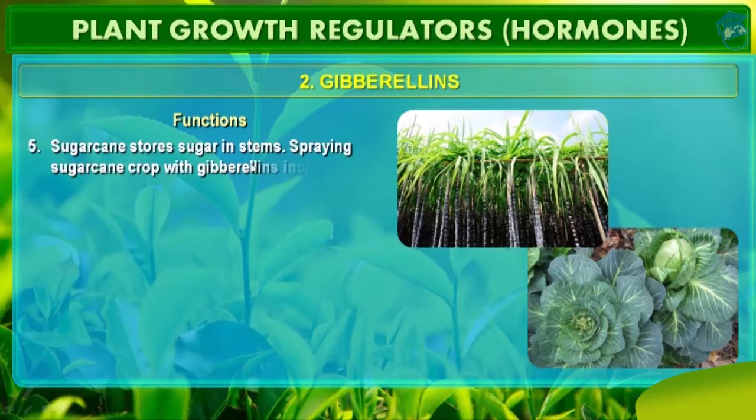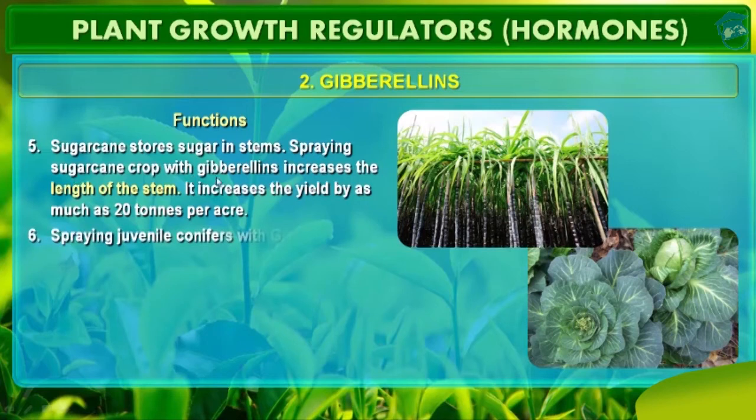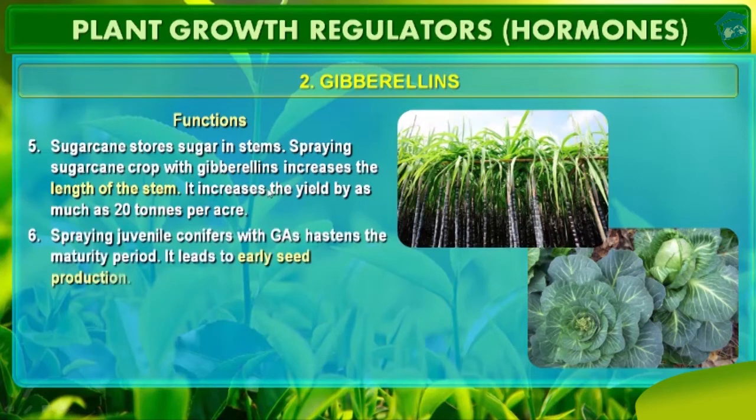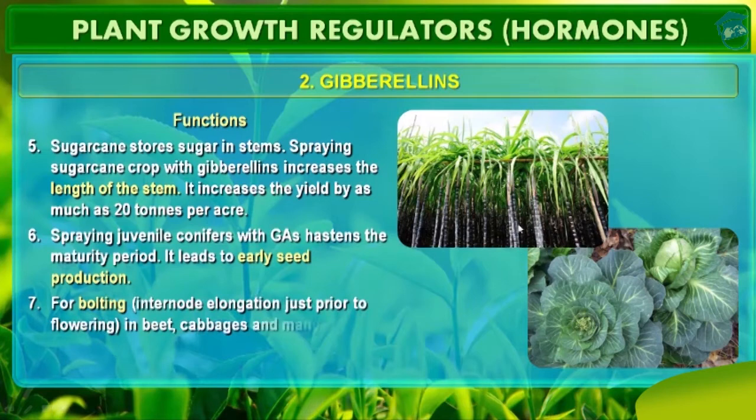Sugarcane stores sugar in the stem. We very well know that. So spraying sugarcane crop with gibberellins increases the length of the stem. See, this longitudinal growth of the sugarcane is because of the application of gibberellin, because gibberellins increase the length of the stalk. It increases the yield by as much as 20 tons per acre. Spraying juvenile conifers with the GAs, that is gibberellins, hastens the maturity period. It leads to early seed production. This is another significance.